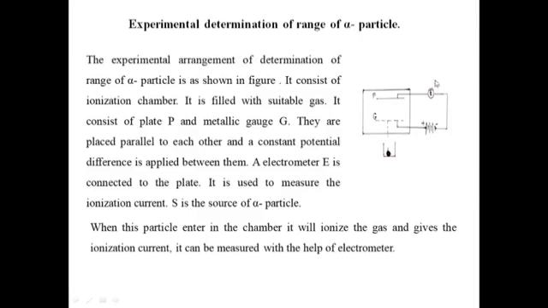An electrometer E is connected to the plate. It is used to measure the ionization current. Here S is the source of alpha particles. When the particle enters the chamber, it ionizes the gas and gives the ionization current, which can be measured with the help of the electrometer.